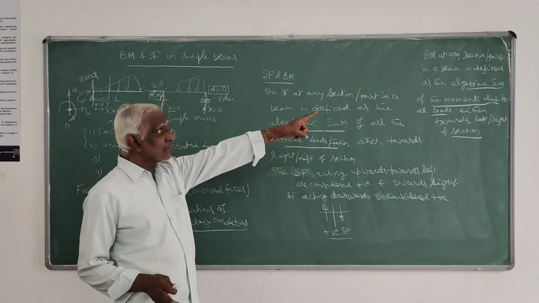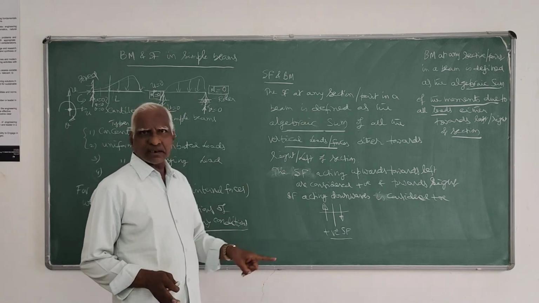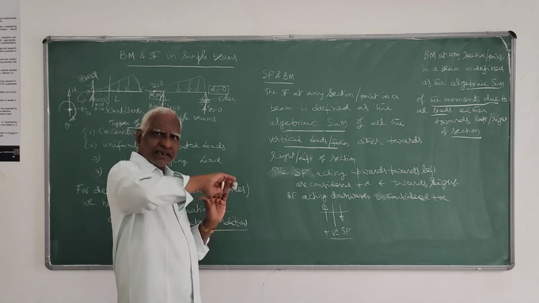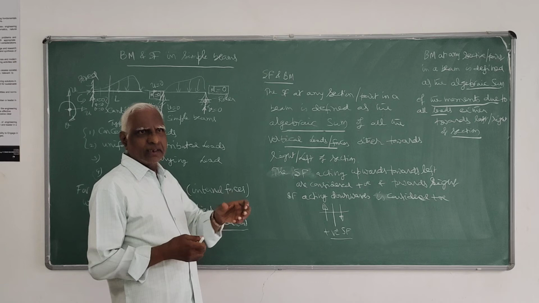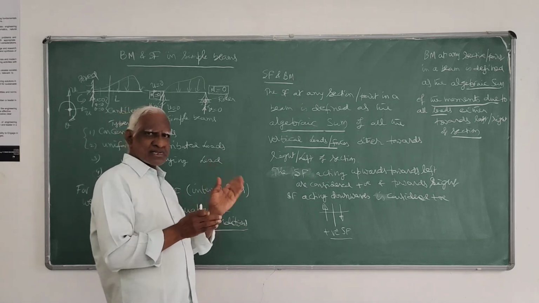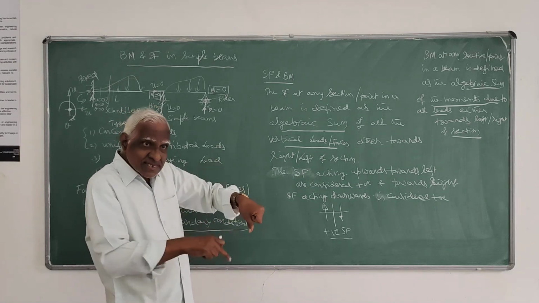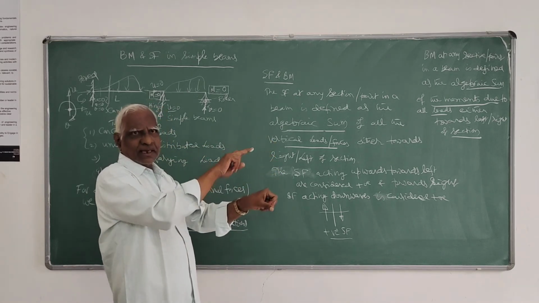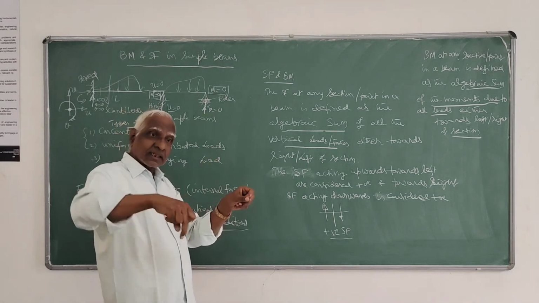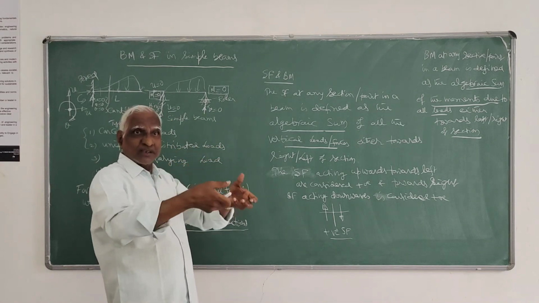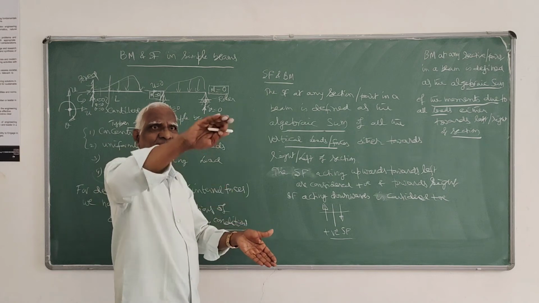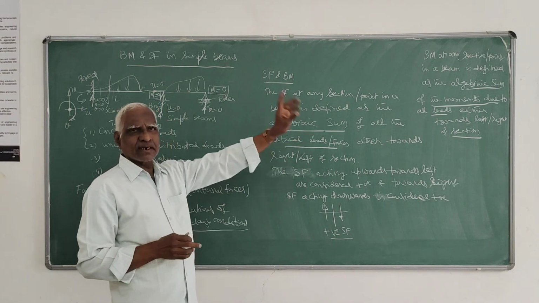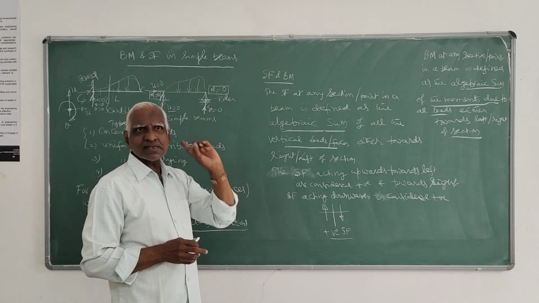So the sign here, since I told algebraic sum, again sign convention is important. If the moment is creating a sagging type of moment, that is clockwise towards left, that creates sagging. If it creates a sagging type of moment, then we consider the bending moment at that section as positive.